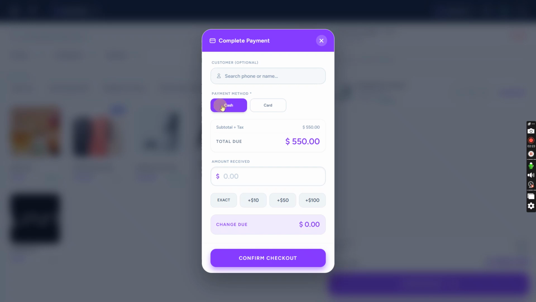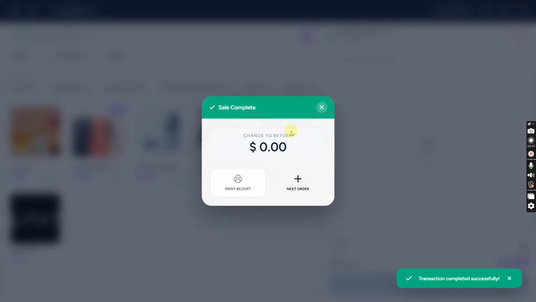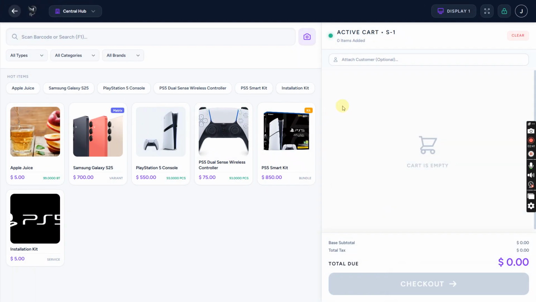Here, ensure to use the cash register completely. The payment method must be cash. Now click on the amount received and click on confirm checkout. Now I have started the shift with $20 and I have made a purchase of $550 in cash. Then there must be $570 in the drawer.